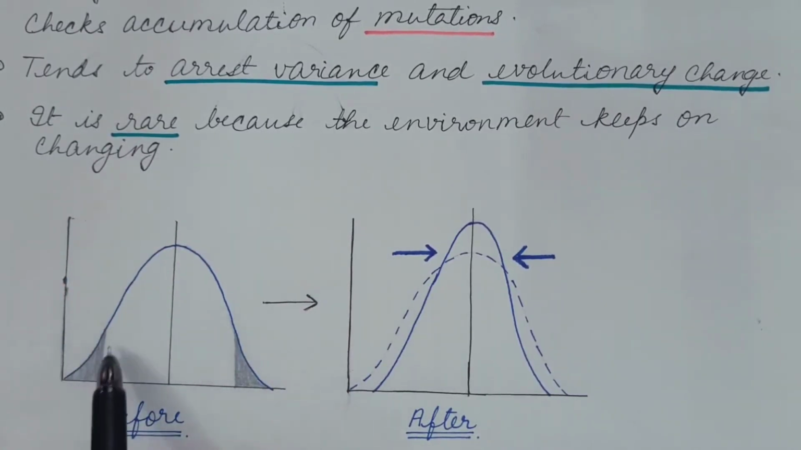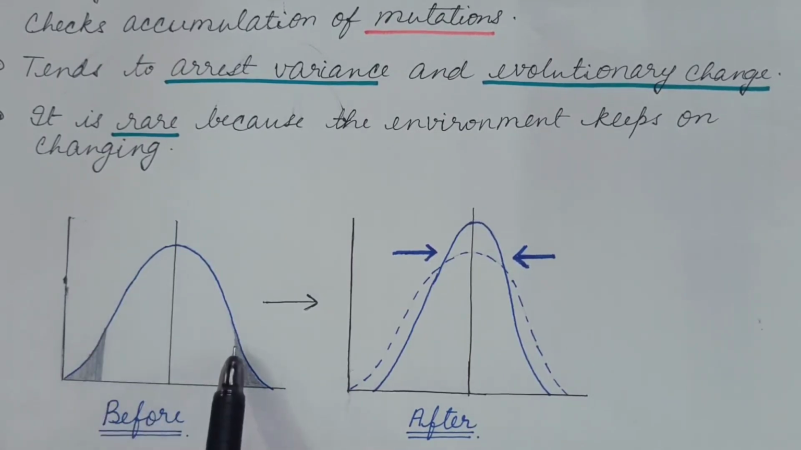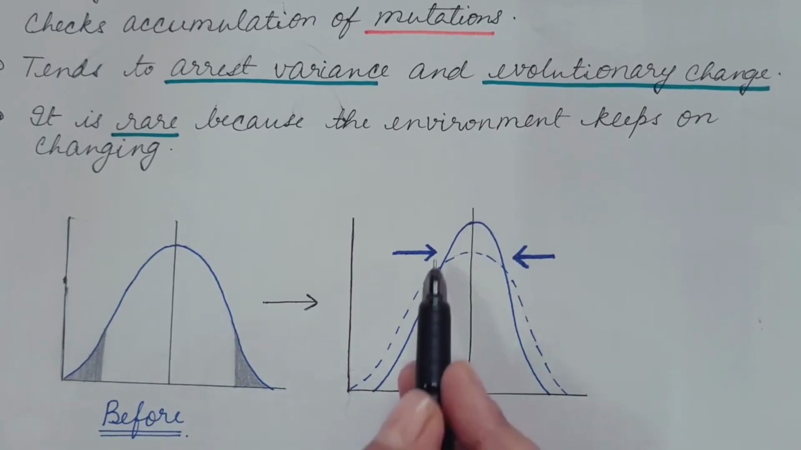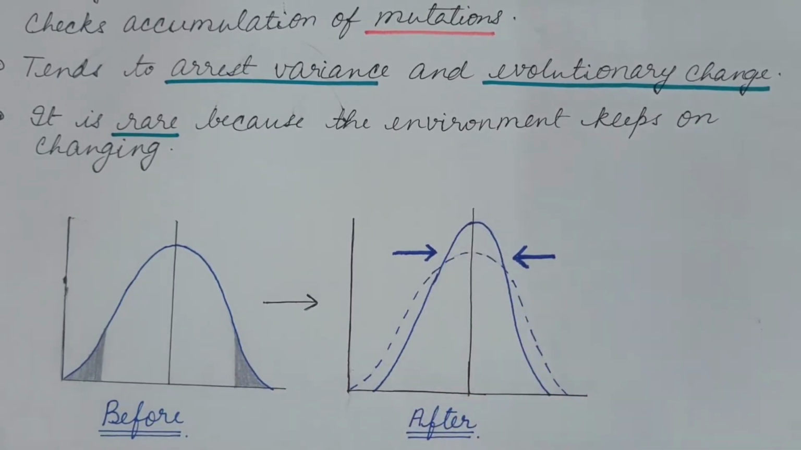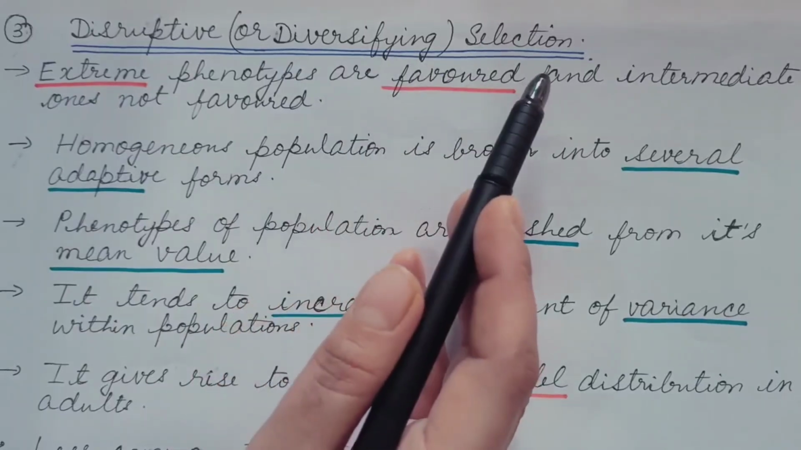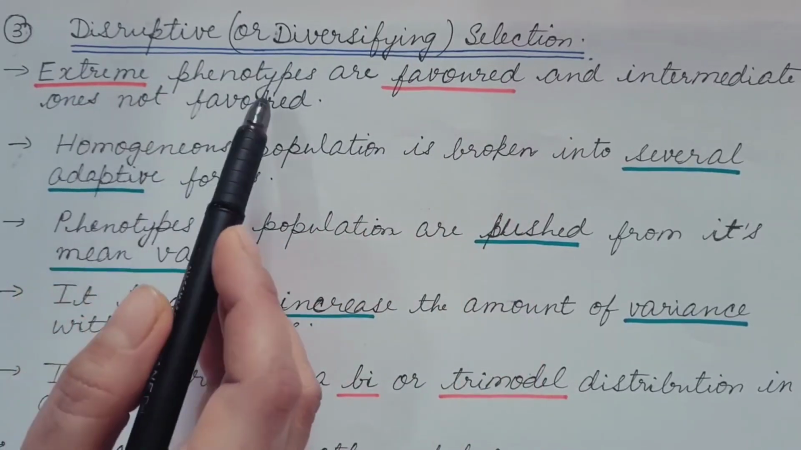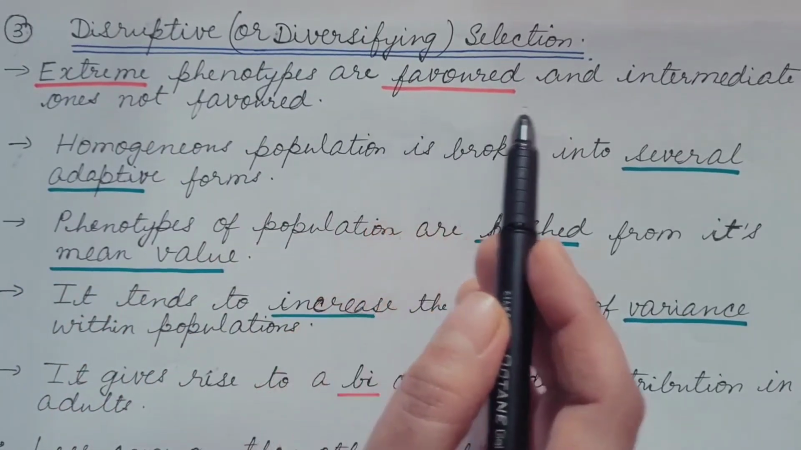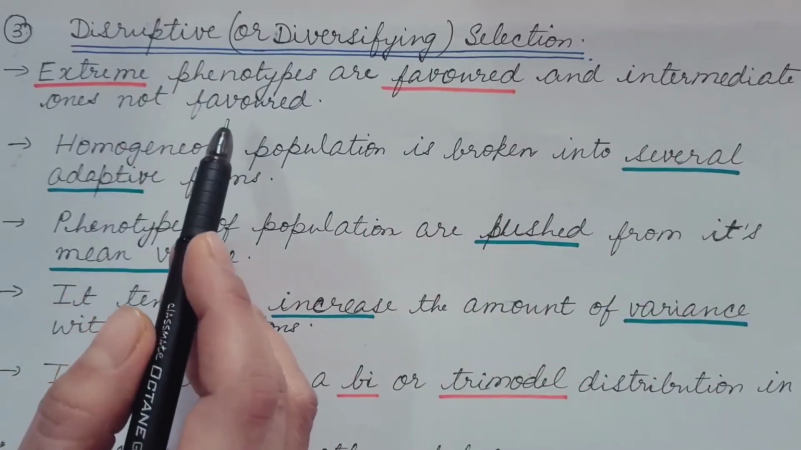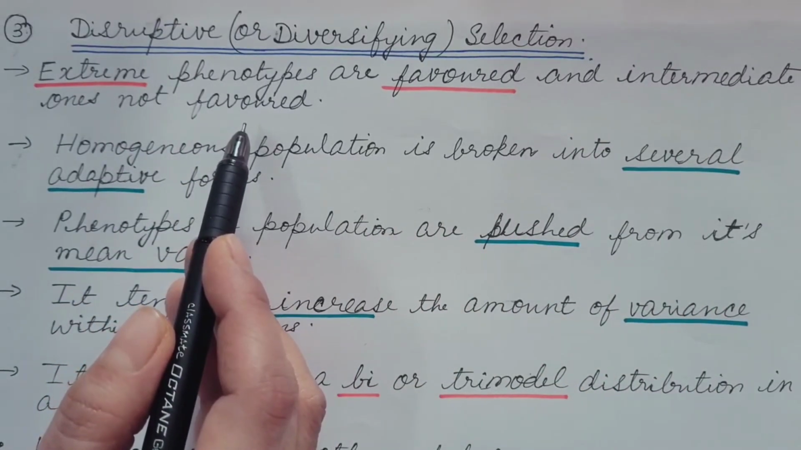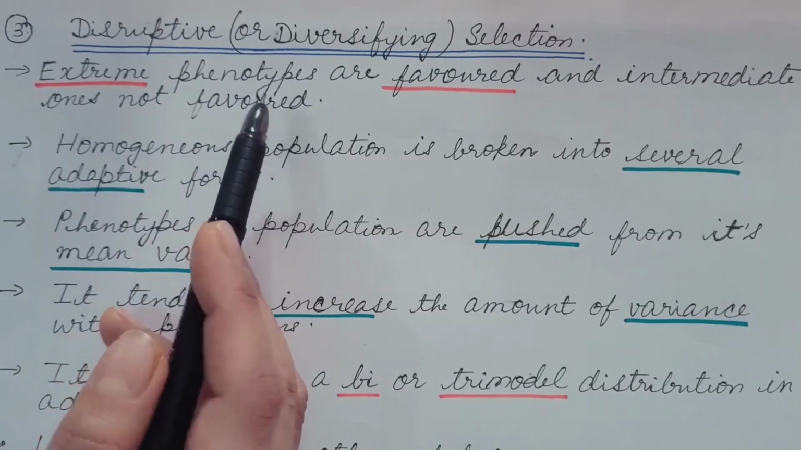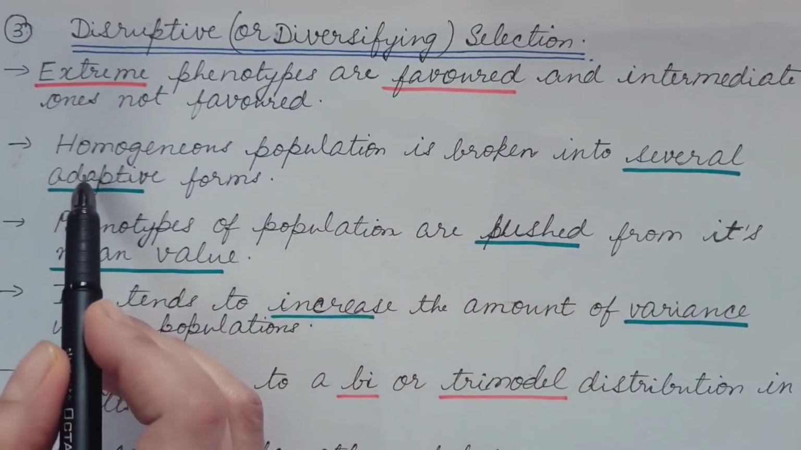If we see this graph, this is bell shaped and it is before stabilizing selection. These are extreme phenotypes and this is the intermediate phenotype. These are eliminated and the intermediate phenotype is favored. So after selection we get this type of graph. Third is disruptive or diversifying selection. Extreme phenotypes are favored and intermediate ones are not favored. So these extreme phenotypes have advantage over the intermediate ones.